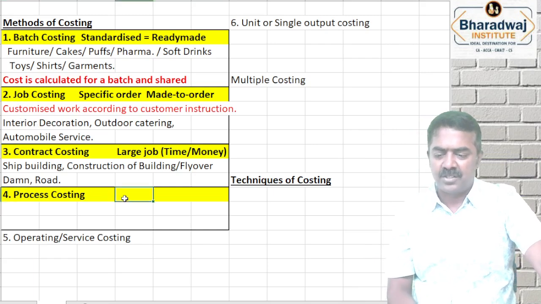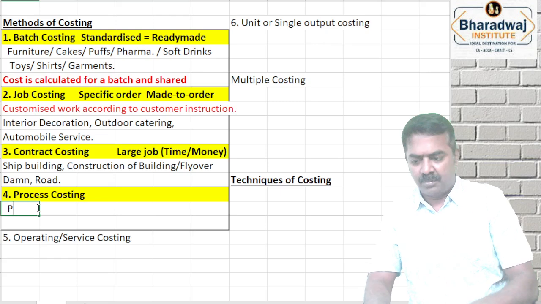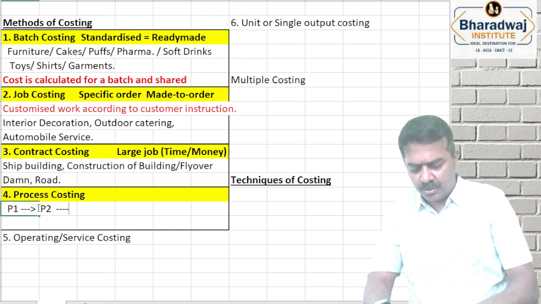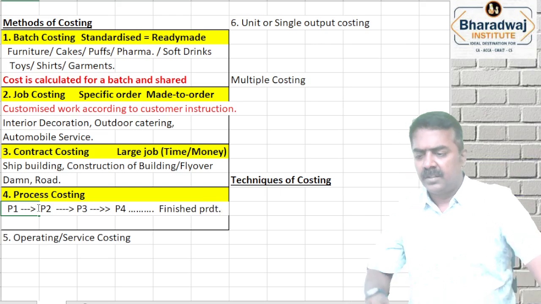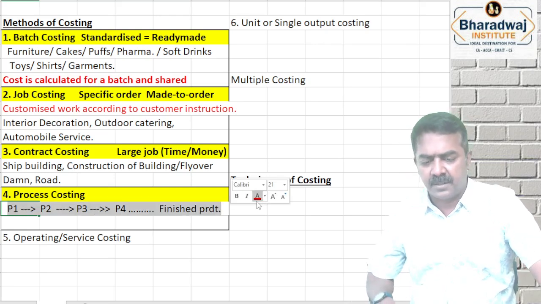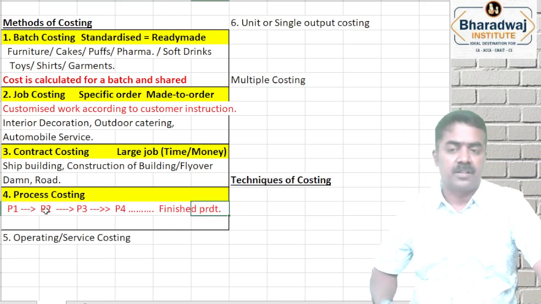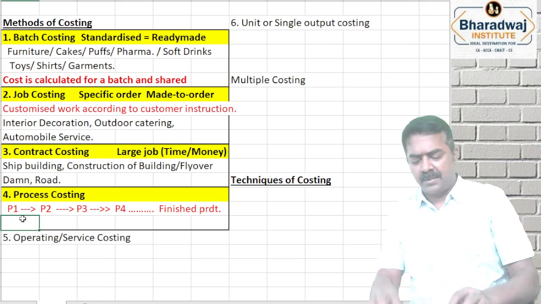Okay. Process costing. Process 1, then it goes to process 2, then it goes to process 3, then like that it continues. It may be any number of processes. Like that it can continue, then the finished product is manufactured. A product passes through different stages of production, where they will follow which method? Process costing method. Best example is textiles.